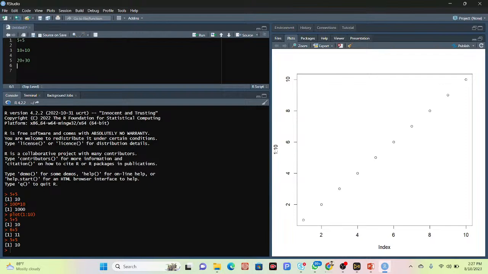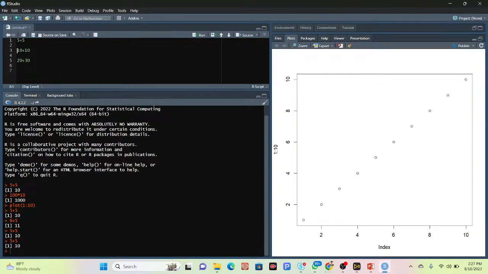Okay, so in the console it mainly shows you the result one by one. So I write one line of code, and I can get the output below the line. But this time it does not happen in here. So when I want to show the result here, what can I do? I simply put my cursor in here, and you can see the Run button. Click to Run, then I can get the result. You can see in here the 10.